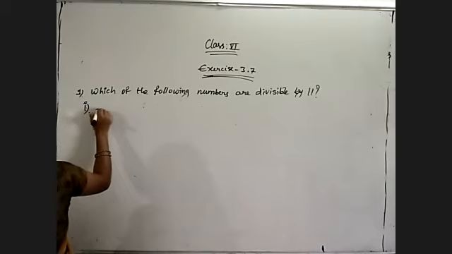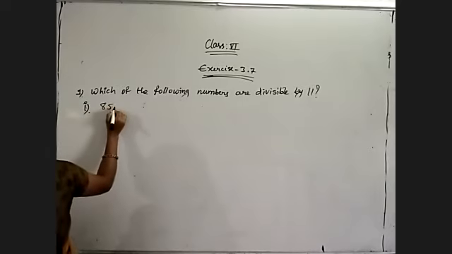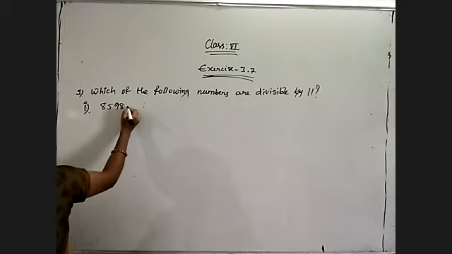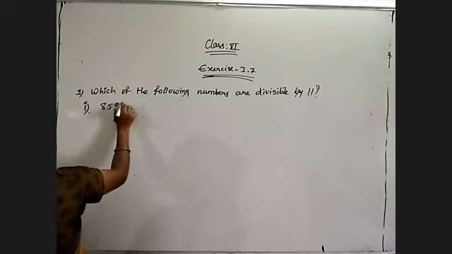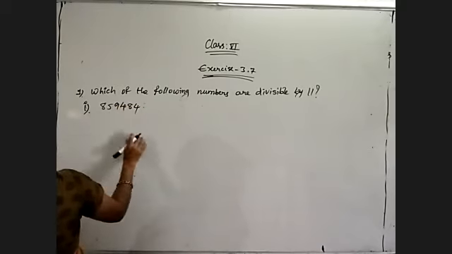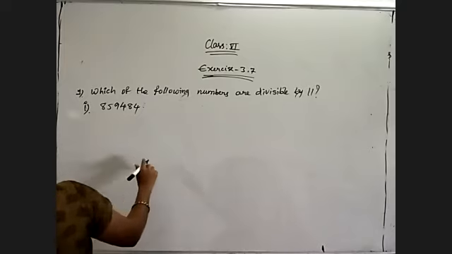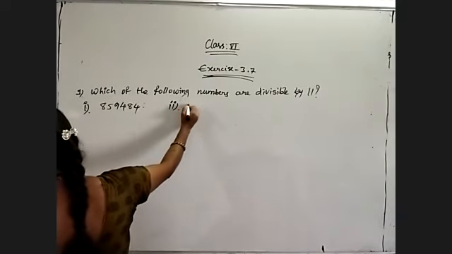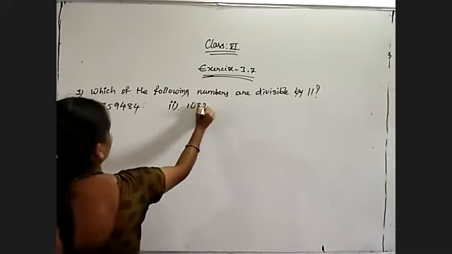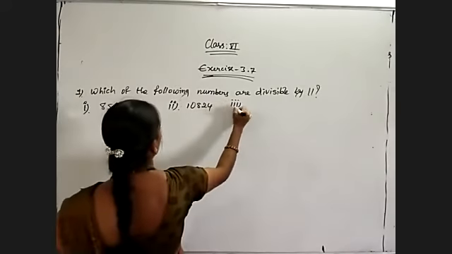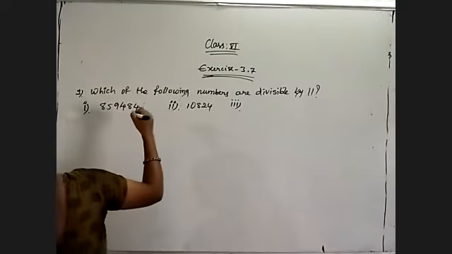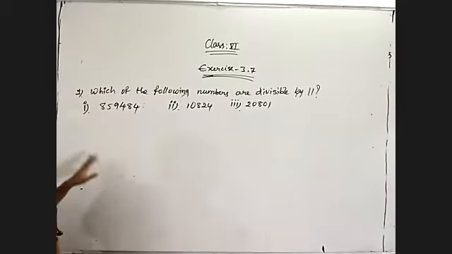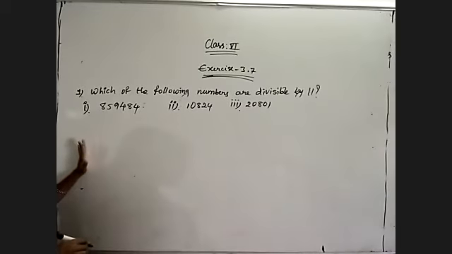First question is 8,59,484. And my second number is 10,824. And my third number is 20,801. So for this, I am using the table like in the example problem I explained.